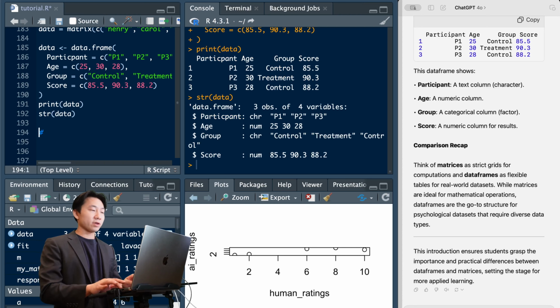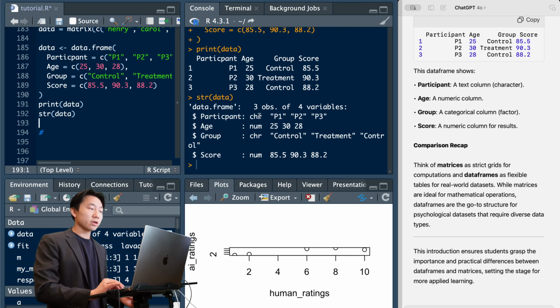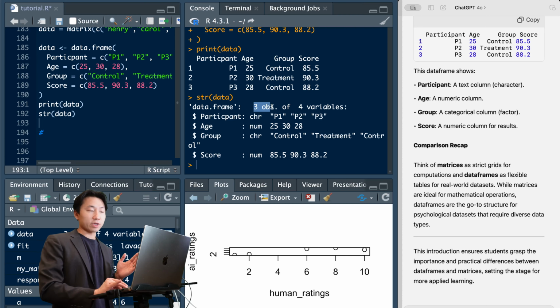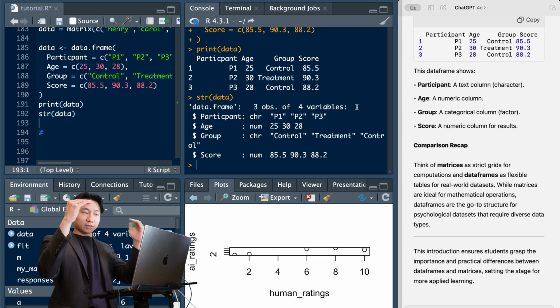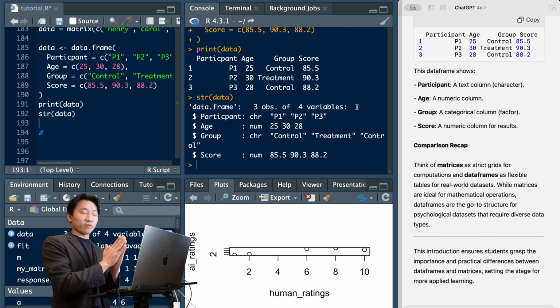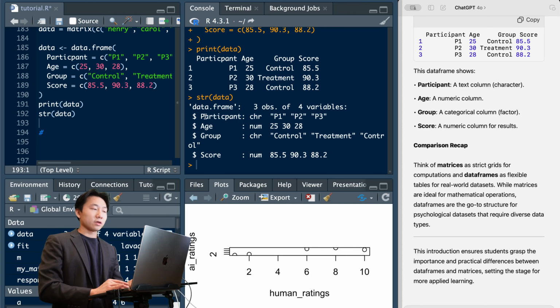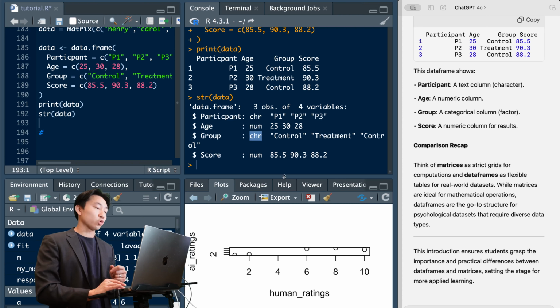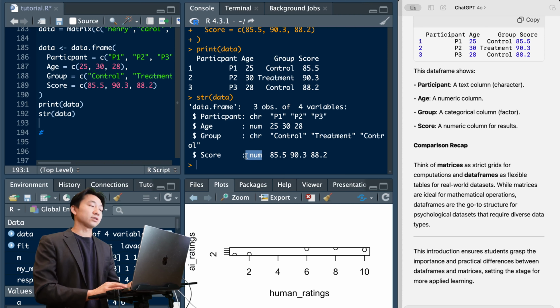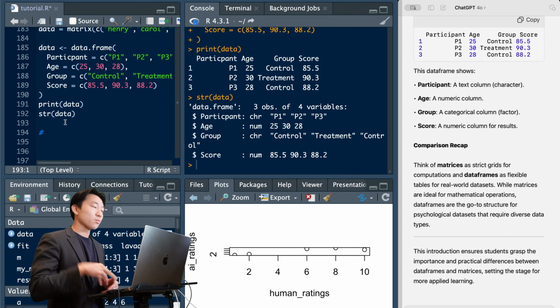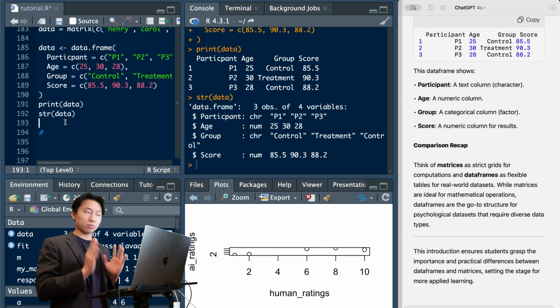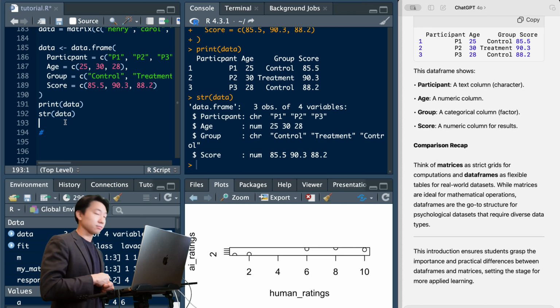Oftentimes, when I have a data frame, I use the str function, the structure, and then we can see that this data frame has 3 observations, 4 variables. Right? Observations is the number of rows. Number of variables is the number of columns, and then we can see that the participant variable consists of character strings. Age is a numerical variable. Group is a character string in this case, and then scores are numbers as well. So data frames are just more flexible forms of matrices, whereas matrices are more rigid, just one data type, and R likes to work with data frames, at least in the psychological sciences.